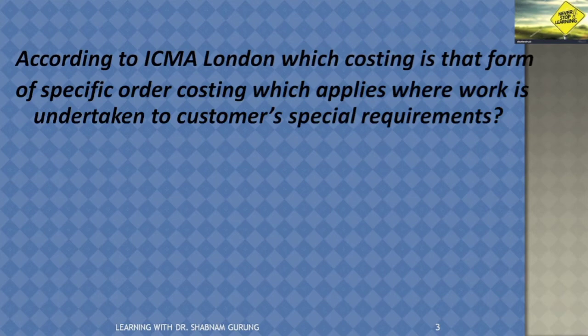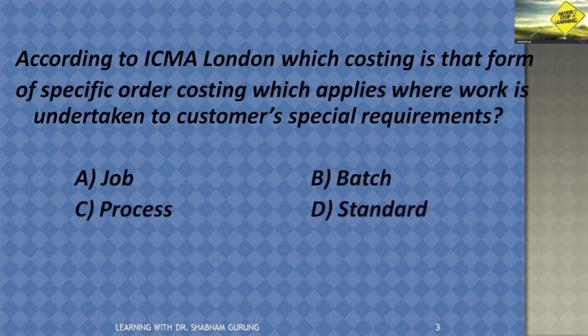Specific order costing which applies where work is undertaken to customer's special requirement. A. Job, B. Batch, C. Process, D. Standard. And the answer is job costing, because under job costing the job is undertaken according to the customer's special requirement. It's one of the features of job costing.